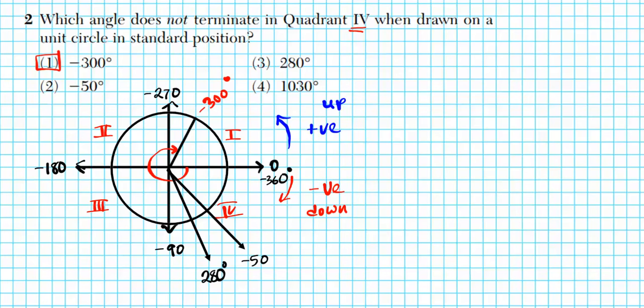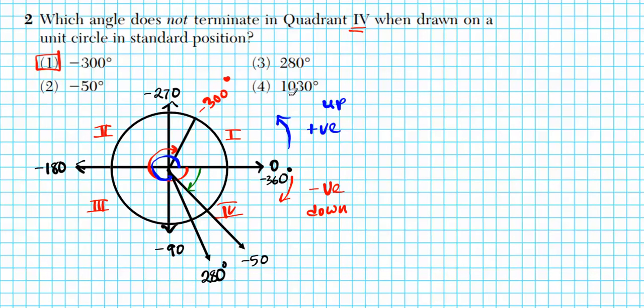Let me show you the direction of rotation. So for 280, we go like this, and then for negative 50, you just rotate like this. You see these two are in quadrant 4, and then 1030. Oh wow. For 1030, you've got to carry out multiple rotations. Since it's so big, I don't want to waste time. So I'm going to say, you know what?